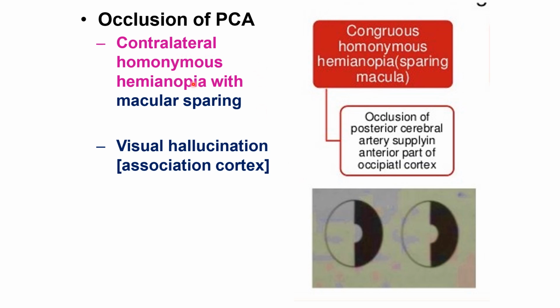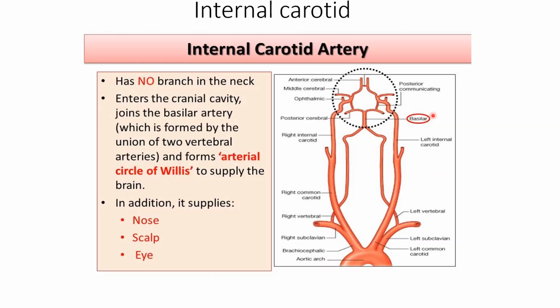So any damage or occlusion of the posterior cerebral artery may lead to contralateral homonymous hemianopia with macular sparing and visual hallucinations associated with this cortex. This is a congruent homonymous hemianopia sparing the macula, because the occlusion of the posterior cerebral artery affects the anterior part of the occipital cortex.